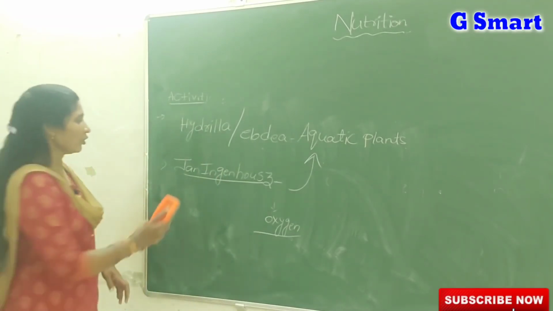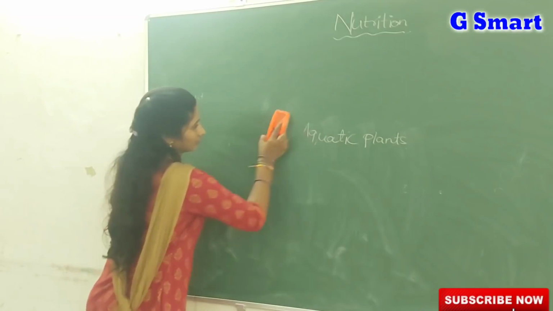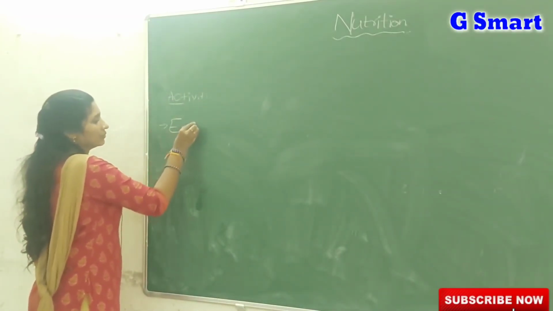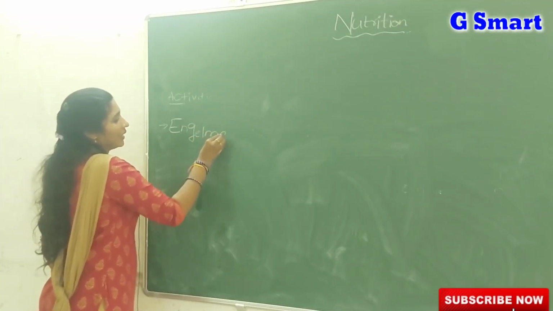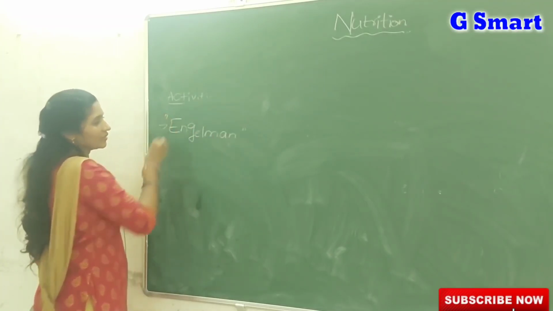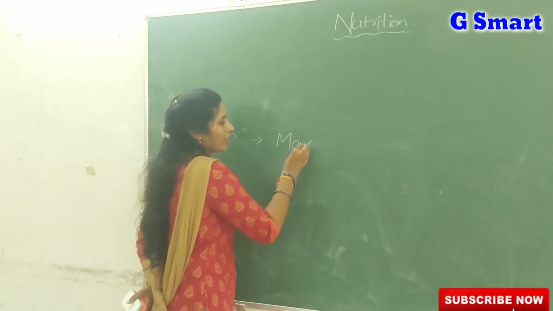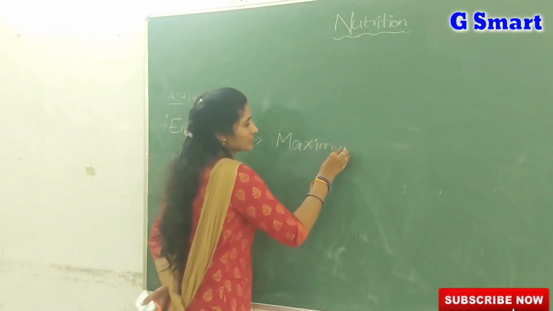And one more scientist, Engelmann. In the early 20th century, he noticed the maximum rate of photosynthesis.